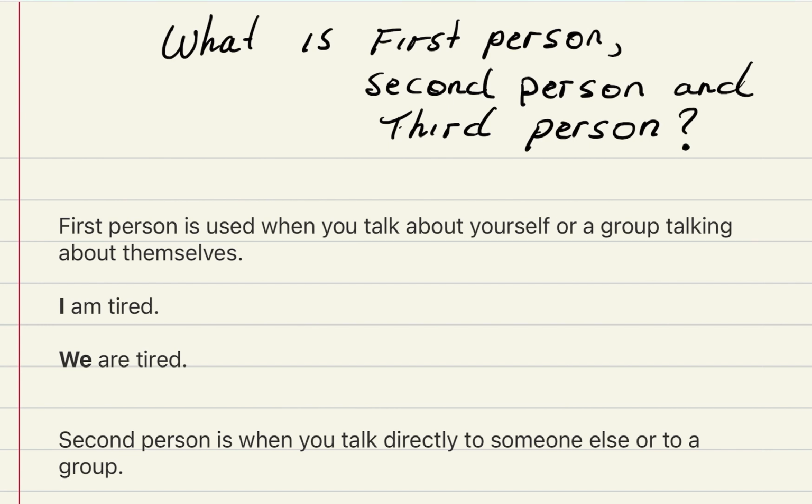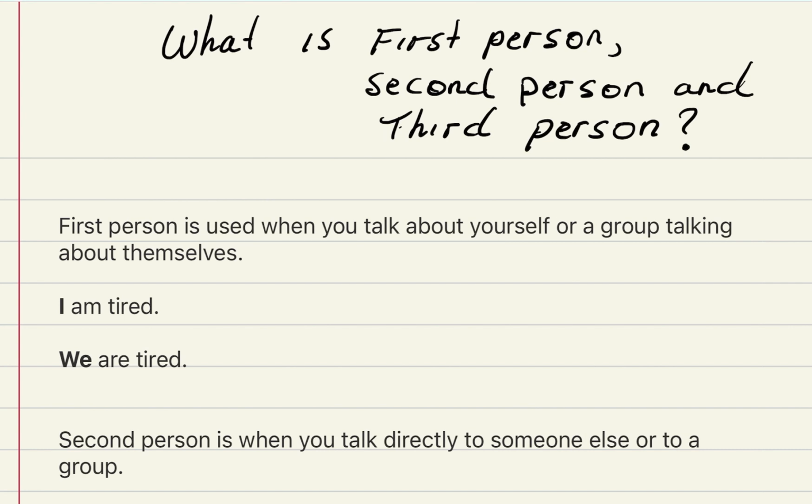So you can say, for instance, I am tired. You're talking about yourself, how you're feeling. I am tired, I'm exhausted, I am happy. So when you hear that word I, it usually refers to first person because you're talking about yourself.